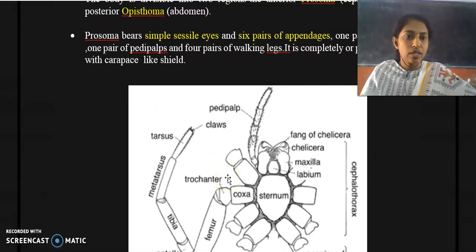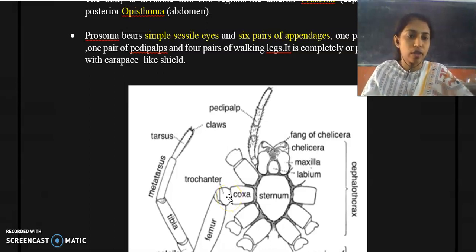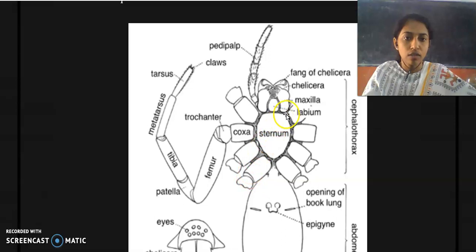And the appendages include a pair of chelicerae, then the second appendage is a pair of pedipalps and the rest are walking legs. It has 4 pairs of walking legs. So, the prosoma of the members of class Arachnida possesses 6 pairs of appendages and I will show what those are. Here you can find the chelicera.